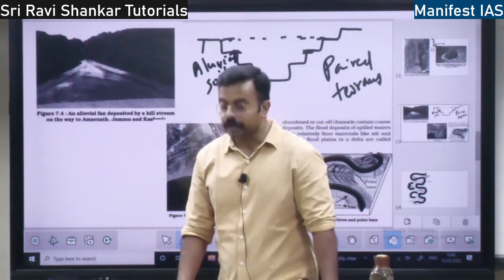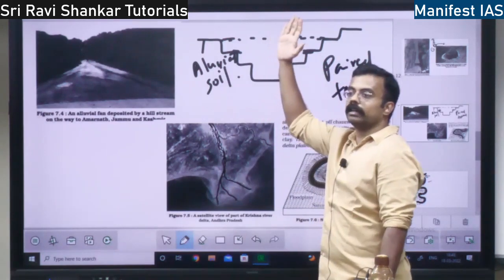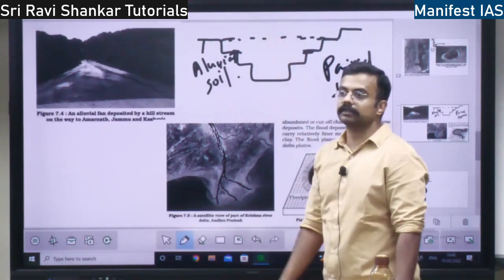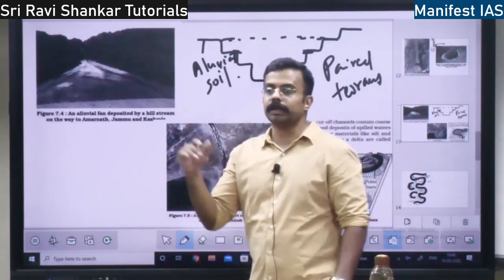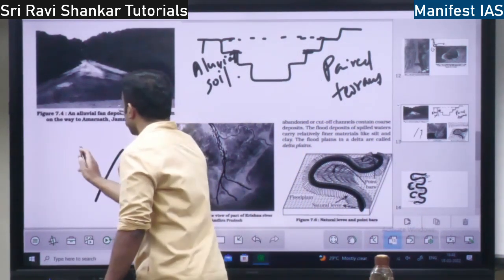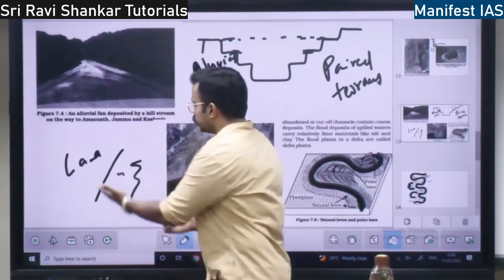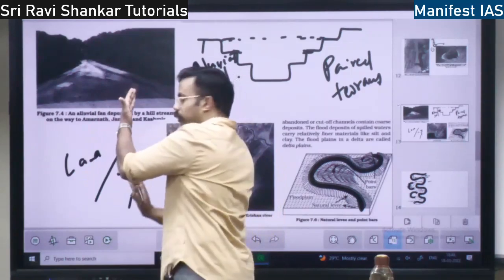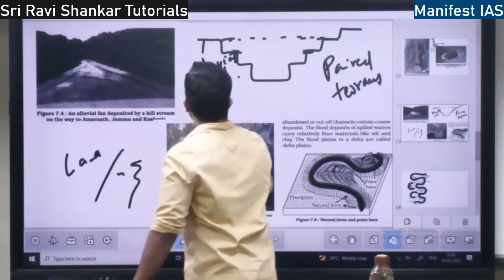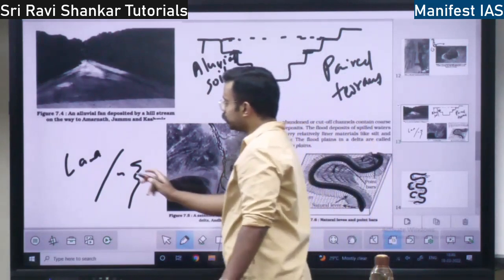Then also in the tectonic uplift of land, meaning if the land gets uplifted, then also you can see the terraces. So land gets uplifted means what? See, you have sea water here, here you have land and sea. So suppose land gets uplifted and water goes below, then you can see the terraces, right? That is one reason.